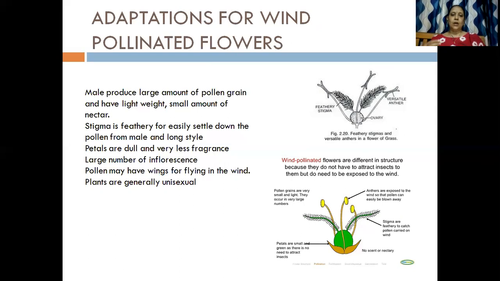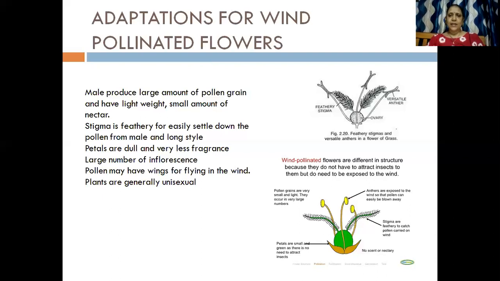But the stigma of that particular plant is very feathery, because if the pollen grain comes and falls, it is feathery, so it captures the pollen grain. So the stigma is feathery for easy settling of the pollen from the male, and a long style. That means, now you know the carpel. What is a carpel? Carpel consists of the ovary, style and the stigma. So the style has to be very long so that it is able to capture the pollen grains.